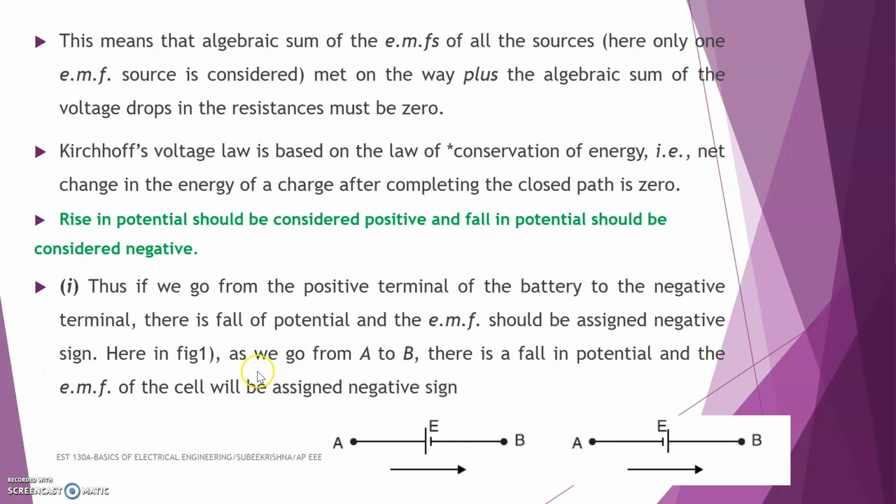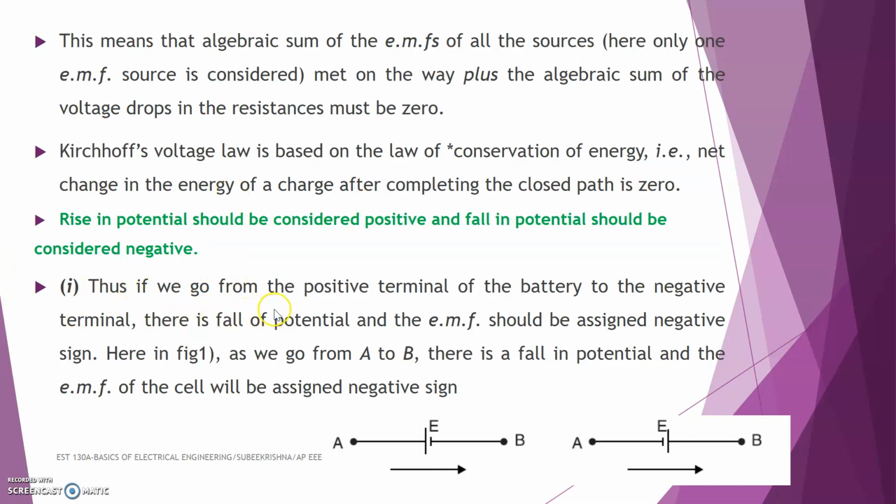That is the path for analyzing the circuit with KVL. Here a rise in potential is considered positive and a fall in potential is considered negative. A plus sign is assigned to a potential rise and a minus sign to a potential drop.